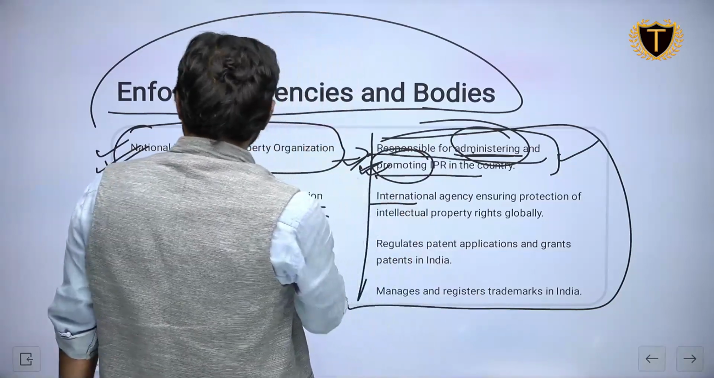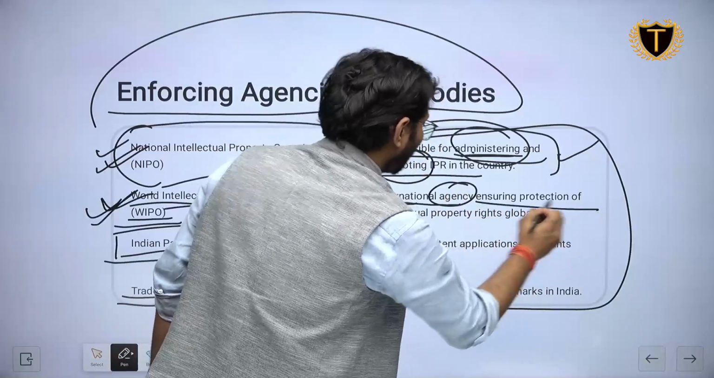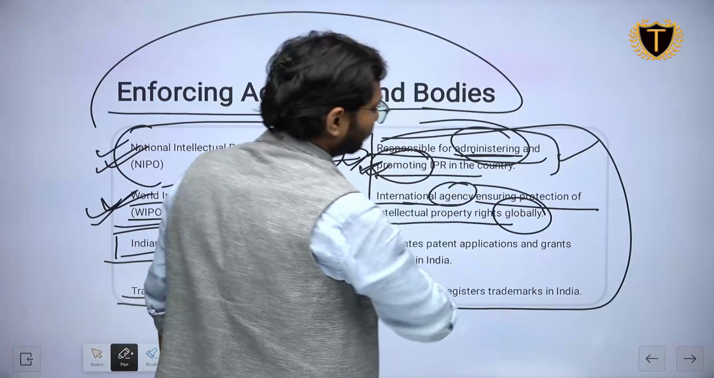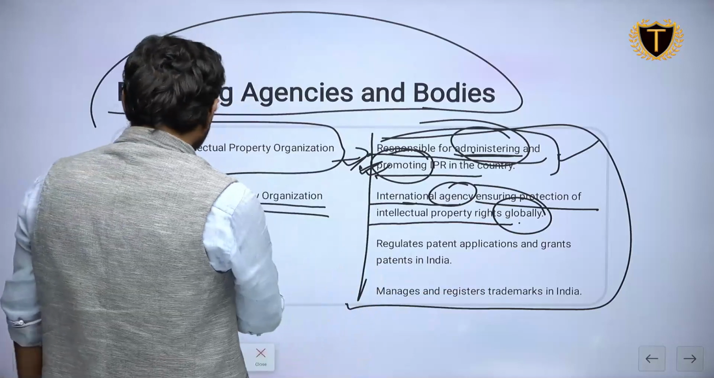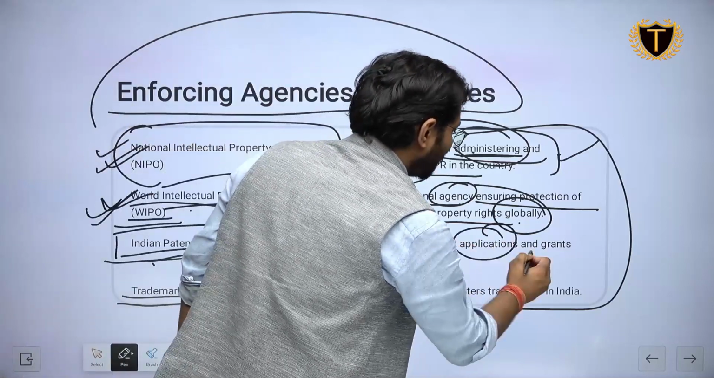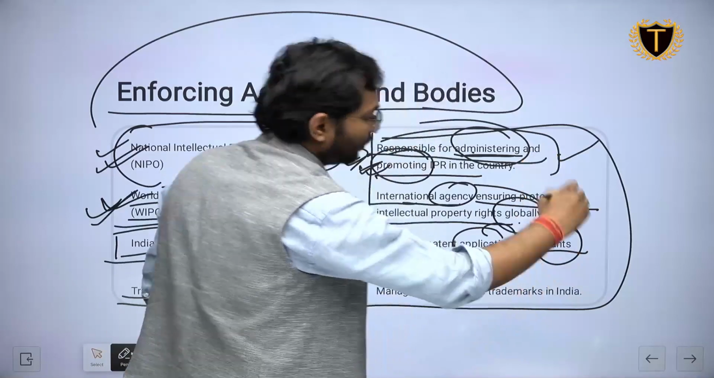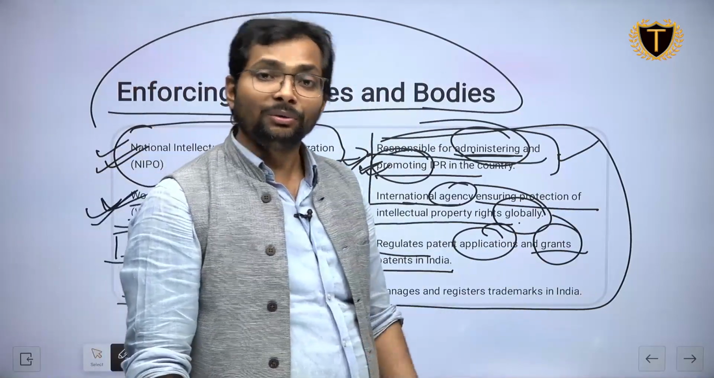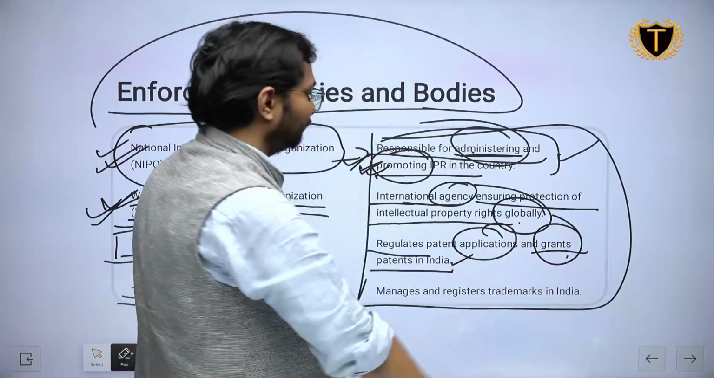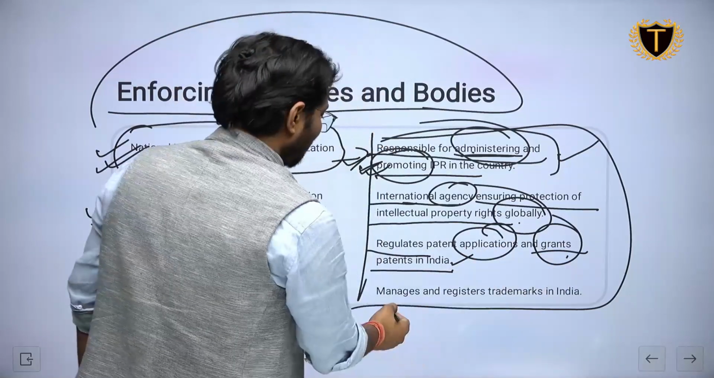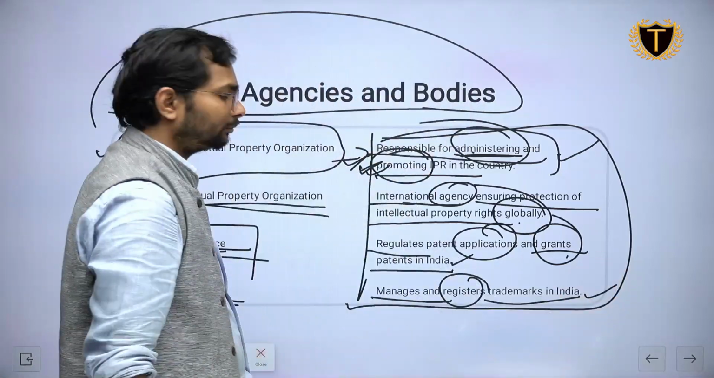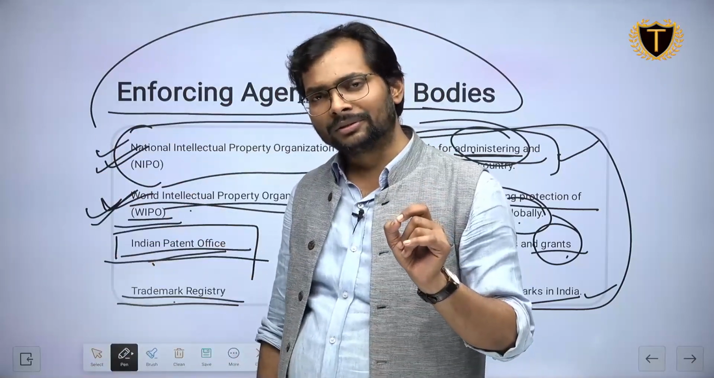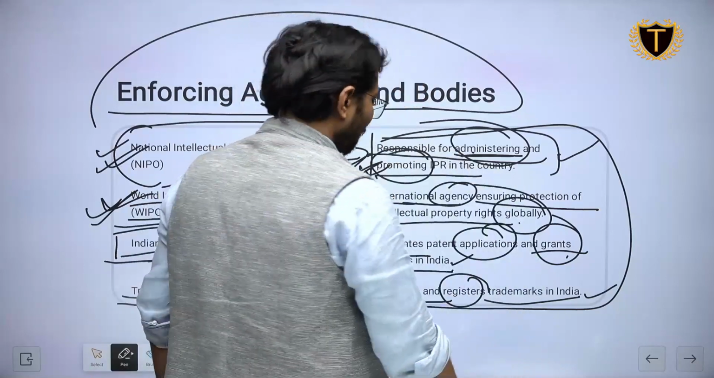Now we have WIPO, the international agency ensuring protection of intellectual property rights globally. As per the name, world, globally, no problem. Now we have the Indian Patent Office, which regulates patent applications and grants patents in India. Now this is the cracking word, the tricky word you need to remember: it also grants patents in India. And what is the last? Trademark Registry, which manages and registers trademarks in India. You need to remember these bodies, their works and the keywords. Okay, that is the strategy of the prelims.